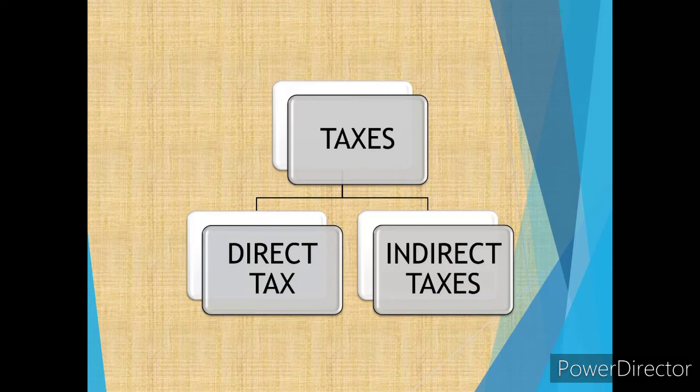Direct taxes are related to the person and his wealth or his acquisitions, while indirect taxes are those taxes which are levied on the goods or services or everything which we see, which is related to the public as a whole. So, indirect taxes include the central sales tax, the central excise duty, the customs duty, service tax, purchase tax, entertainment tax, value added tax, which we call VAT, then sales tax, purchase tax, etc.